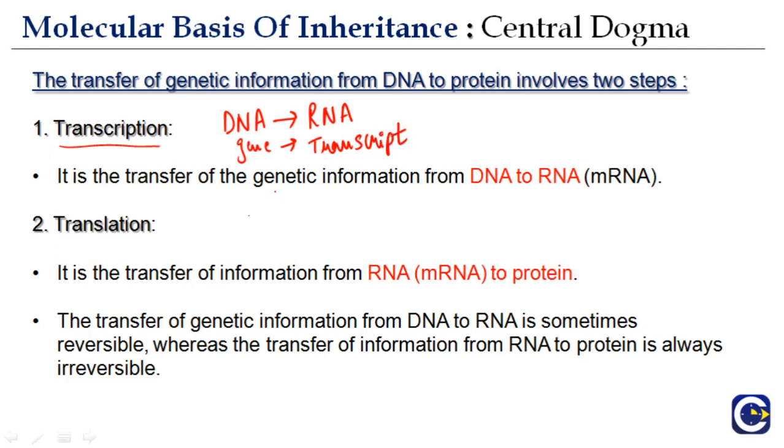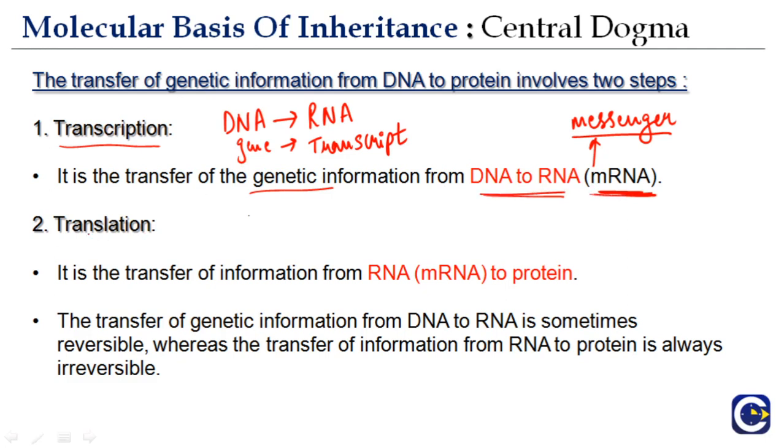So it is the transfer of genetic information from DNA to RNA, and the RNA is mRNA. And what does this M stand for? M stands for messenger. You can remember it is like a messenger. It gives a message from DNA to RNA and RNA to protein. So RNA is the messenger for conversion of gene into protein. Okay, that is why it is mRNA. We will see different types of RNA also later in this chapter. So what is transcription? It is transfer of genetic information from DNA to RNA, which is mRNA.